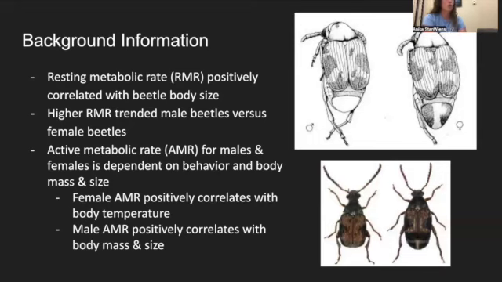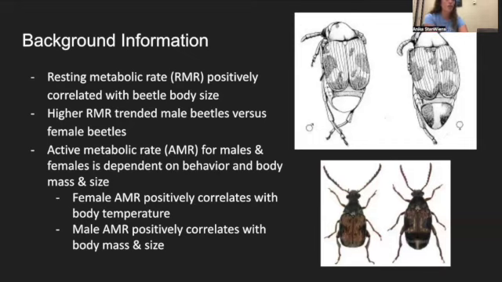Regarding the active metabolic rate for beetles, males' and females' active metabolic rate is dependent on behavior and body mass. However, females' resting metabolic rate is not at all dependent on the body mass or behavior of the beetle.